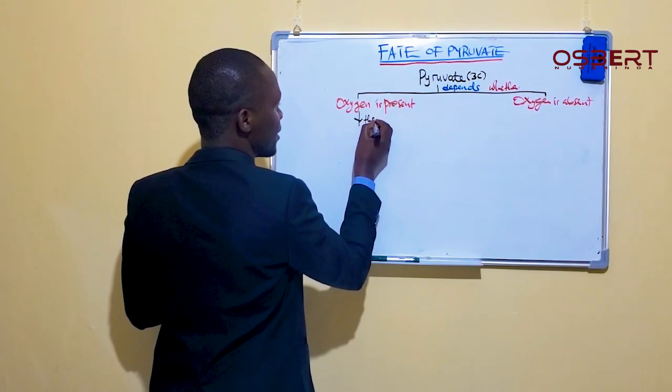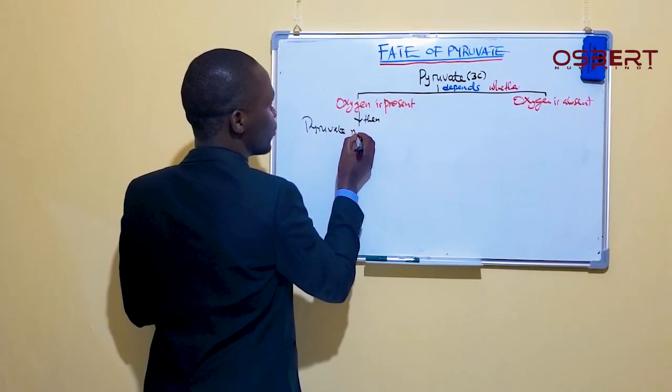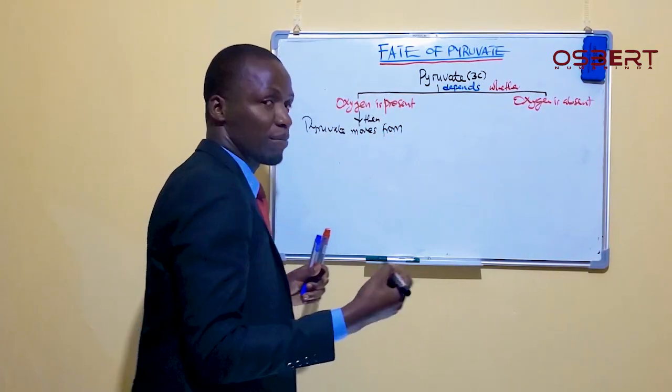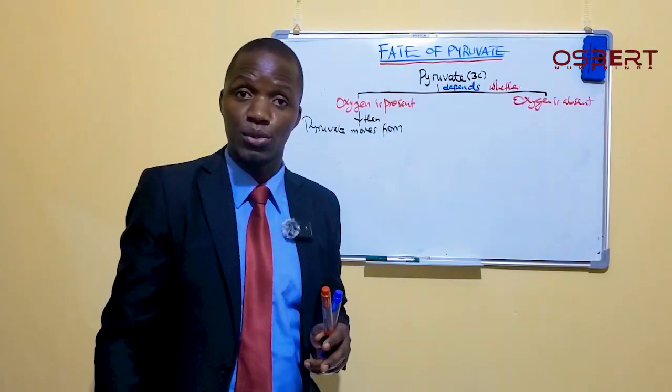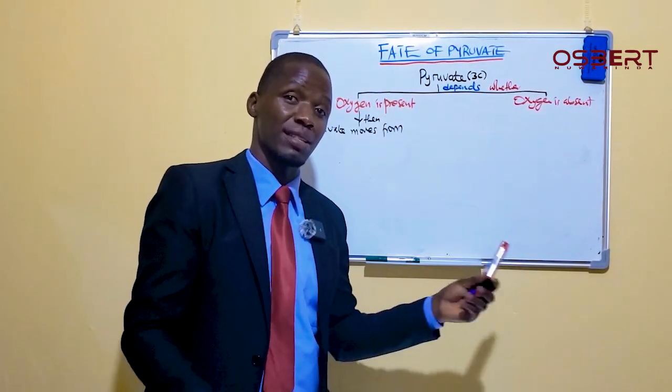If oxygen is present, then the pyruvate moves. Where is the pyruvate produced? It is produced within the cytoplasm, because glycolysis takes place in the cytoplasm.